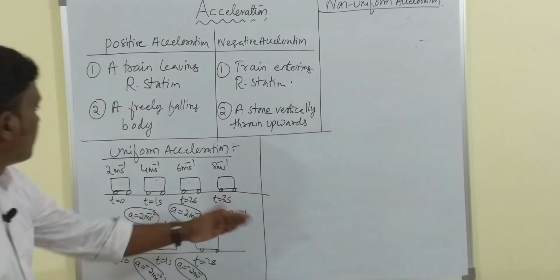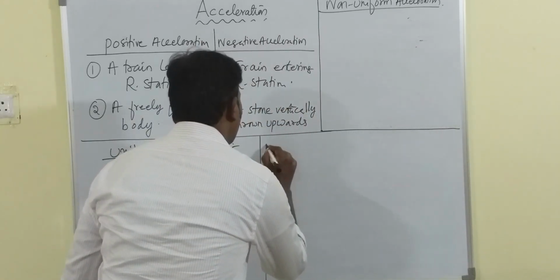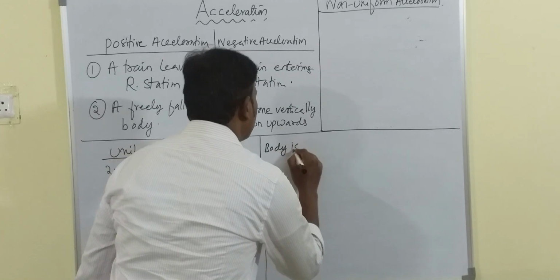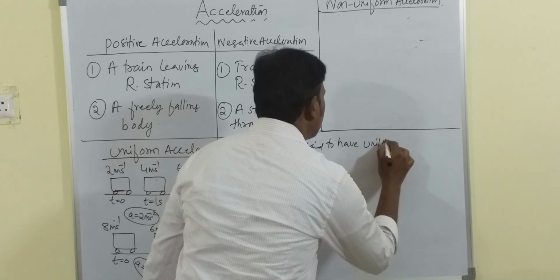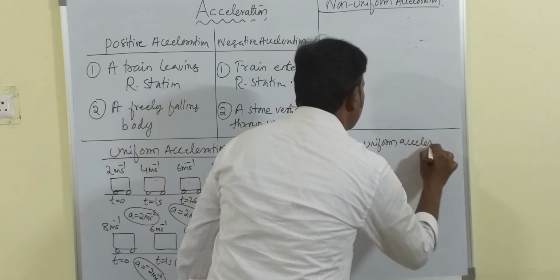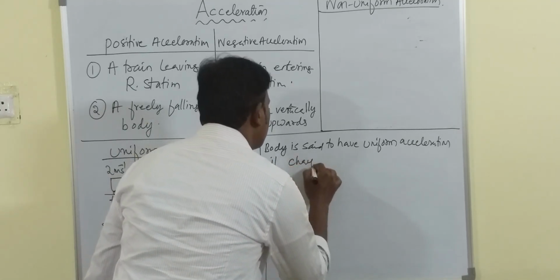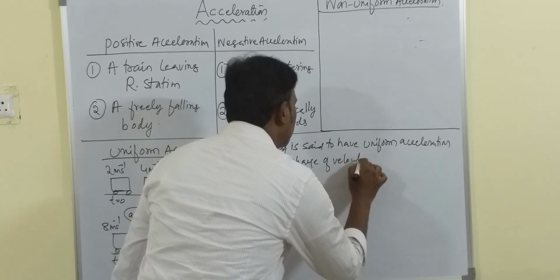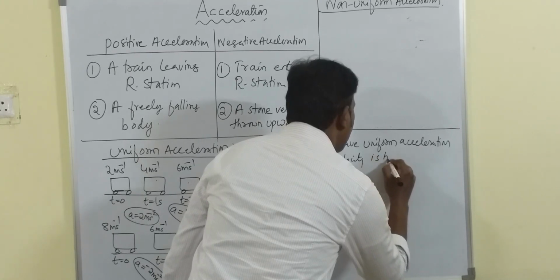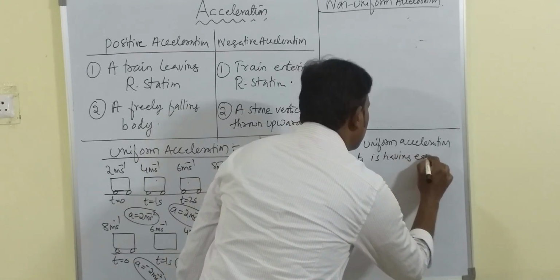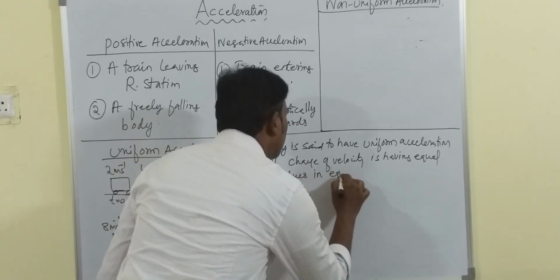Now how do you define that? A body is said to have uniform acceleration if the change of velocity has equal values in equal intervals of time.